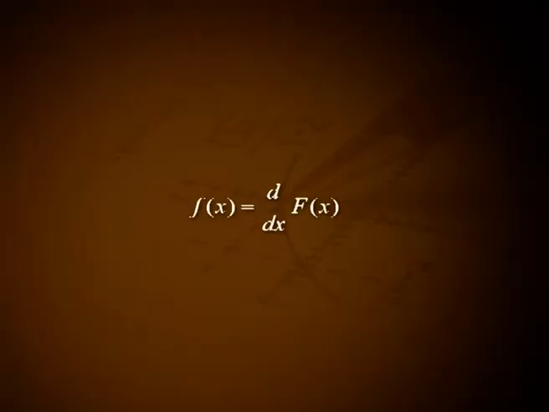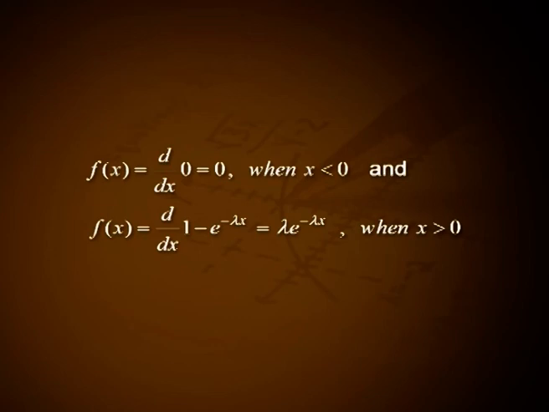Solution. The PDF small f of x is equal to d by dx of capital F of x. Hence, small f of x is equal to d by dx of 0, that is 0 when x less than 0, and small f of x is equal to d by dx of 1 minus e raised to minus lambda x, that is equal to lambda e raised to minus lambda x when x greater than 0. That is, the PDF of x is small f of x is equal to lambda e raised to minus lambda x when x greater than 0 and equal to 0 elsewhere.